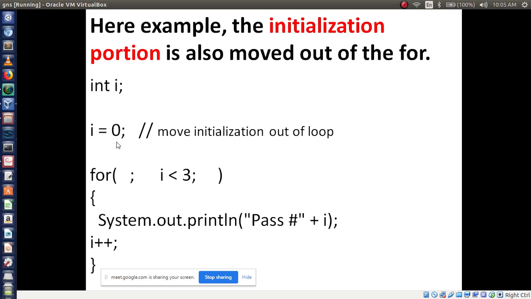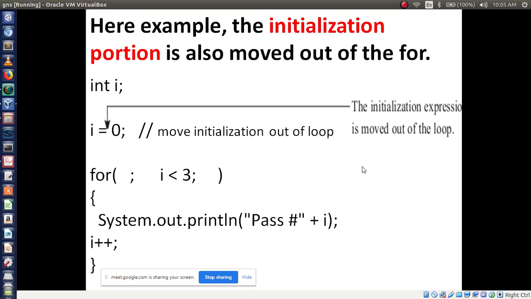I value is initially 0, enter into the for loop, 0 less than 3, condition is true, execute. Here the initialization expression is moved out of the loop. I mean we have written it above the for loop, or skipped writing it in the for loop. That's it.